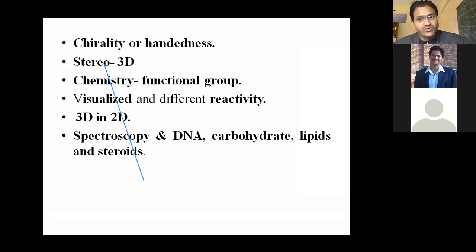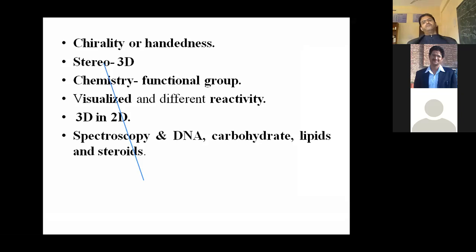And chirality is also called handedness, because our two hands are exactly the same, but their stereochemistry is different, right? The stereochemistry actually originated from our hand. The first time scientists thought about their hand, and then they came out with a long theory, a long branch of chemistry, which is called stereochemistry, right? The stereo word I already told, stereo means 3D. Stereo means we are focusing on 3D structure. Chemistry, you know, chemistry means functional groups.